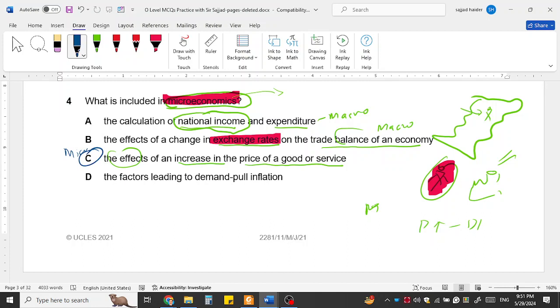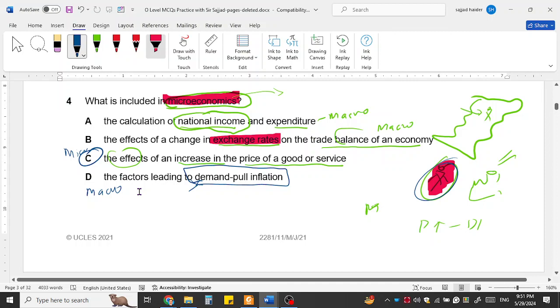The factor leading to demand pull inflation. Demand pull inflation is also a macroeconomic concept because it happens in the whole country. The country is witnessing the inflation in a whole country, not in a specific geographical area. So it is also a macroeconomic concept, but the correct option will be the microeconomics one because this is related to a single person or single market.